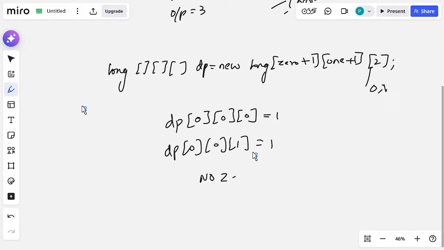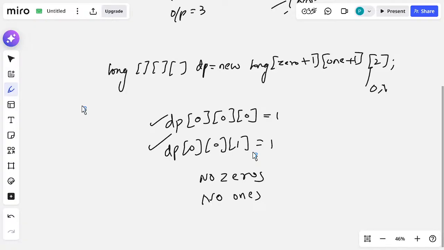This means there are no zeros and there are no ones. I am taking this base case because when there are no zeros and no ones, only the empty array exists. So I am taking the number of ways equal to 1.